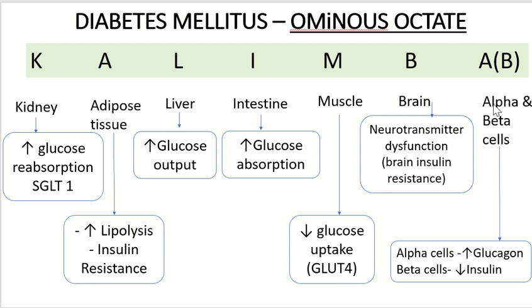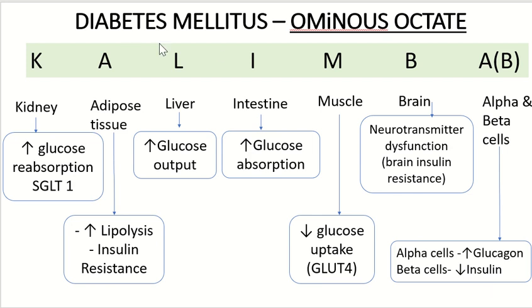And in the pancreas, as you can see, there can be a problem in the beta cell or in the alpha cell. We all know in the beta cell, insulin production itself is reduced, or if the alpha cell has a problem, there is increased glucagon production that will increase the blood glucose level.